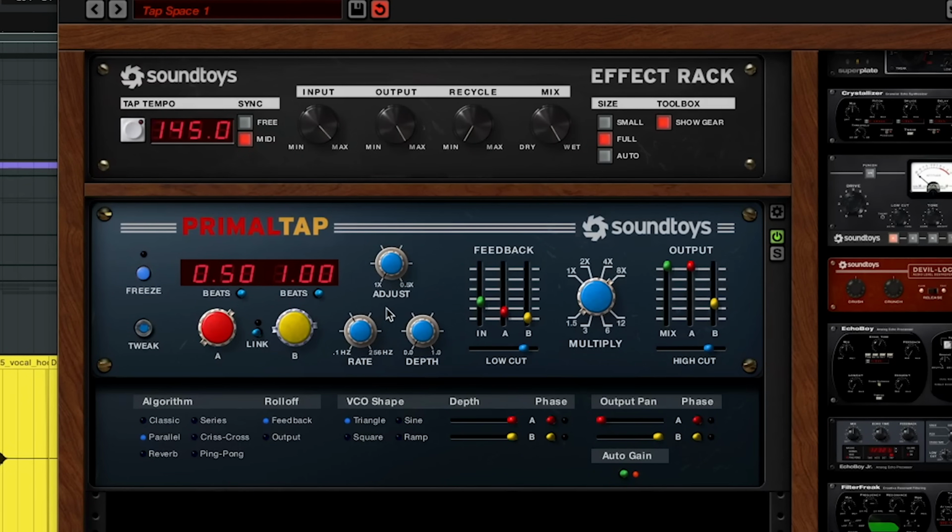Another way to reinforce the feeling of uncertainty in the vocal is to add some pitch modulation. I'll make it really wobbly for extra queasiness, and then scale it back to taste.